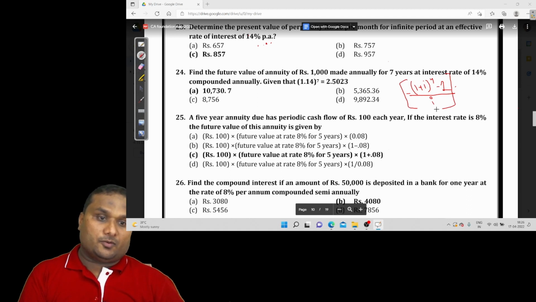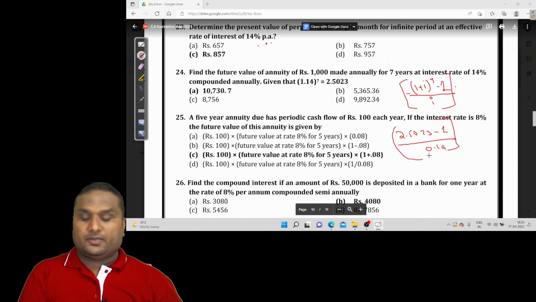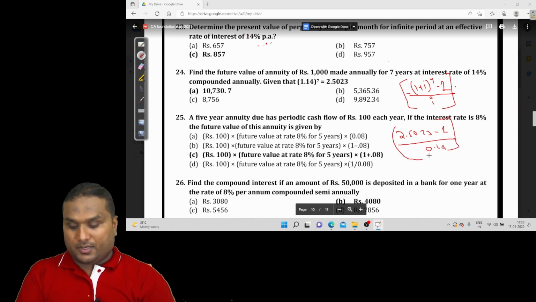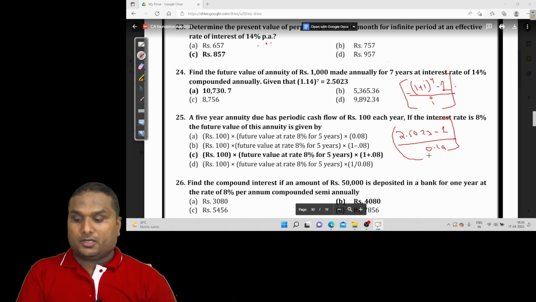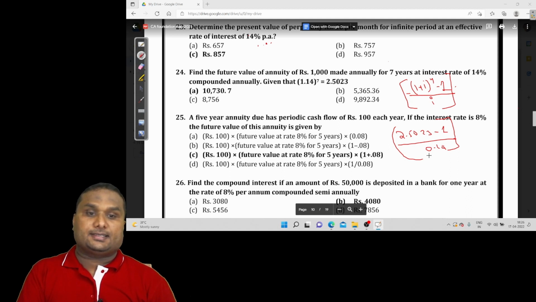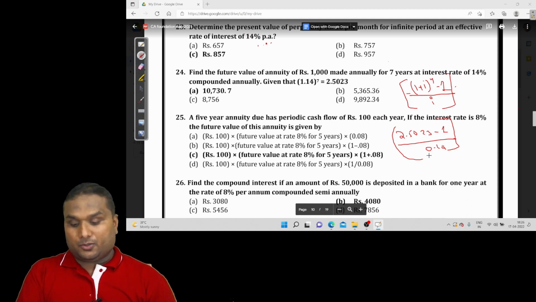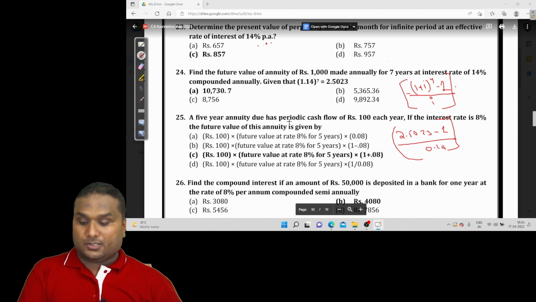It is very easy to compute: 2.5023 minus 1, divided by the rate of interest 0.14. 10.73 is the answer. 10.73 into 1000, the answer is 10730.